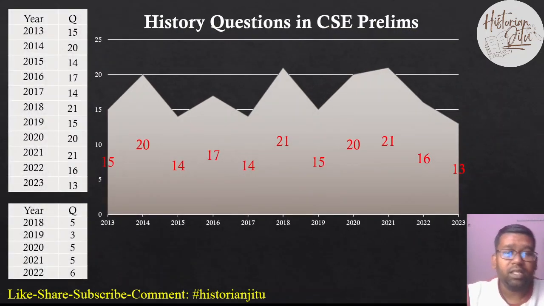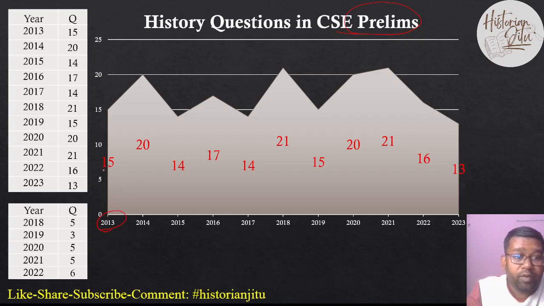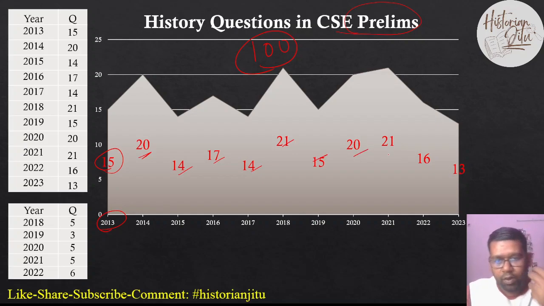Now let us see what types of questions have been asked in the UPSC prelims examination. If you see this pattern from 2023 in the civil services prelims, in 2023 there were 15 questions out of 100, then 14, 20, 15, 14, 17, 14, 21, 15, 21, 20, 21, 16 and then 23.